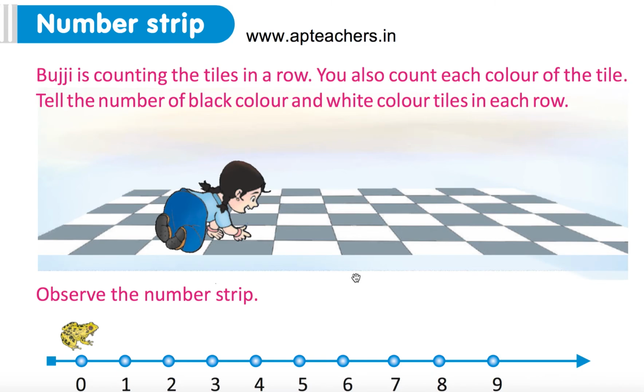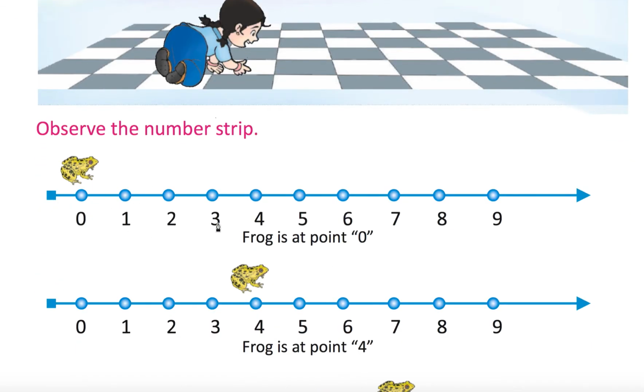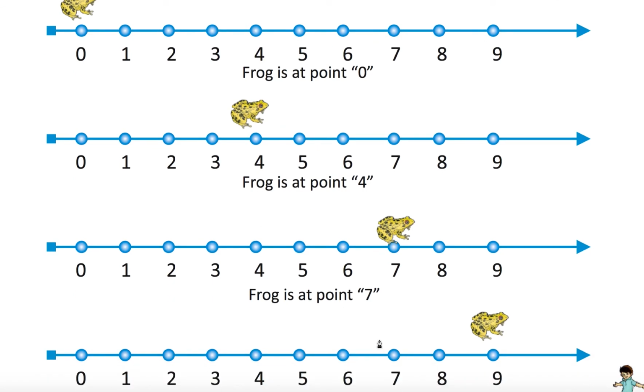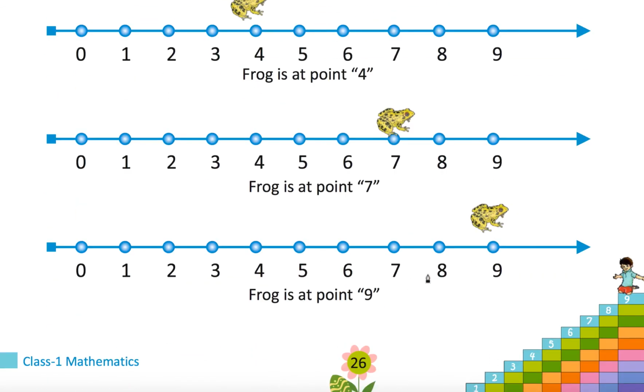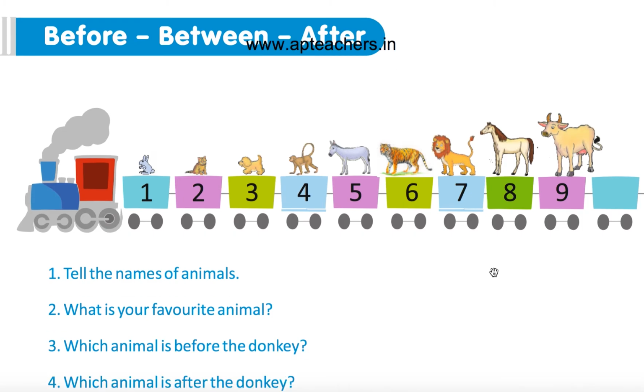3 black color or 3 white color. That's it. Okay. Observe the number strip: 0, 1, 2, 3, 4 like that. Frog is at point 0. Now frog is at point 4. Now frog is at point 7. Now frog is at point 9. Before, between, after. 1 to 9 numbers are there.